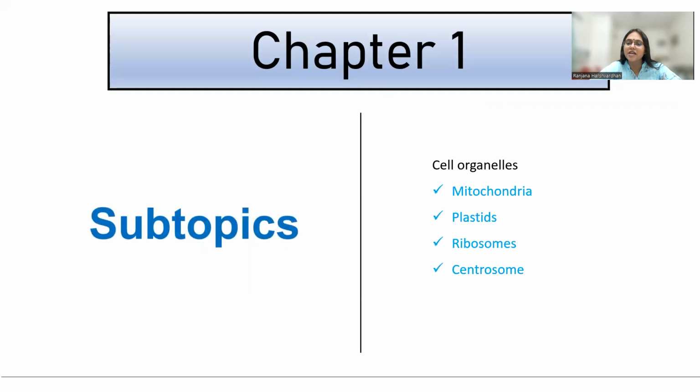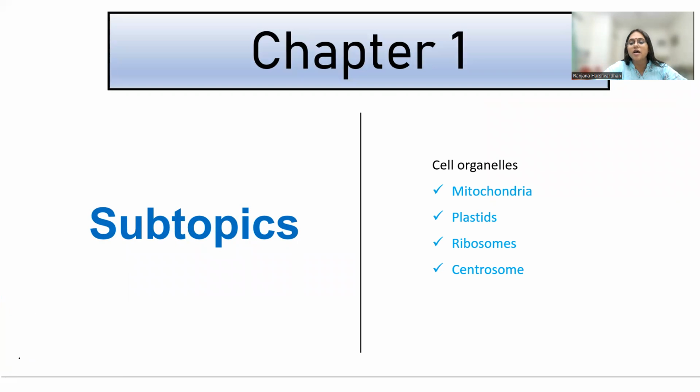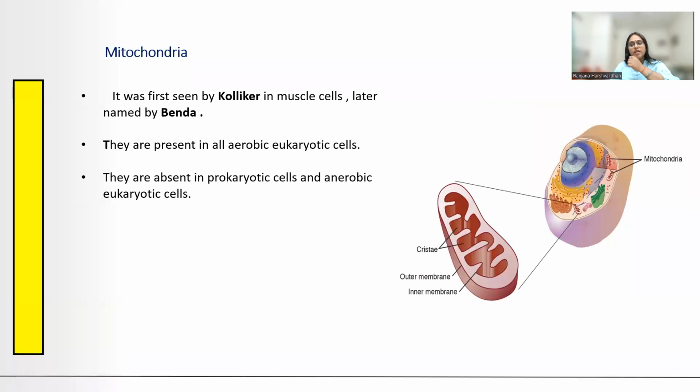So आज हम लोग क्या करने वाले हैं? Which are the organelles that we are taking up for today? So the organelles that I would be taking up today are mitochondria, plastids, ribosomes और centrosome. तो ये चारों के बाद we will be taking up the questionnaire series हम ले आएंगे, जिसमें कि we will take up all the questions related to chapter cell.